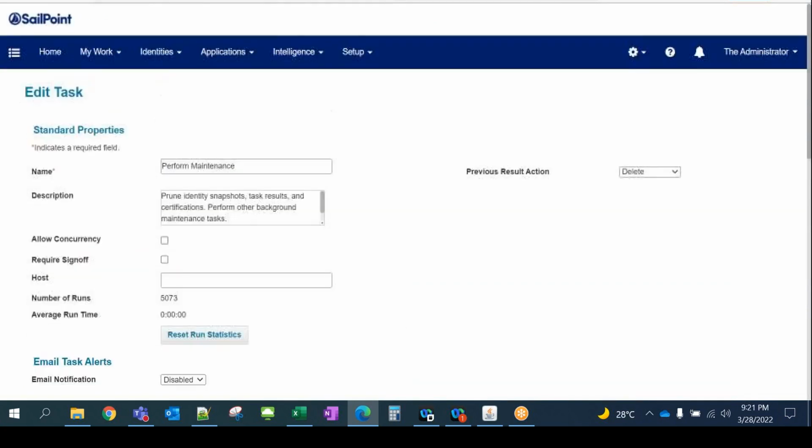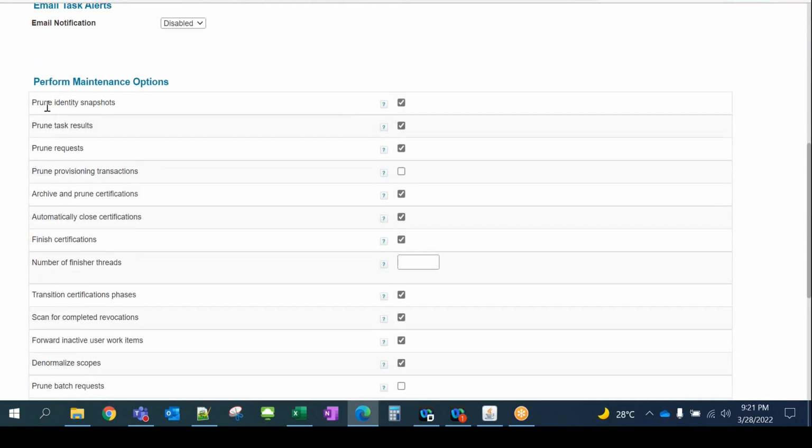Perform maintenance task is something we use to prune. That's the first purpose: prune the snapshot task results and task result requests. To make sure the system is not getting bogged down over time, you need to remove the old data.